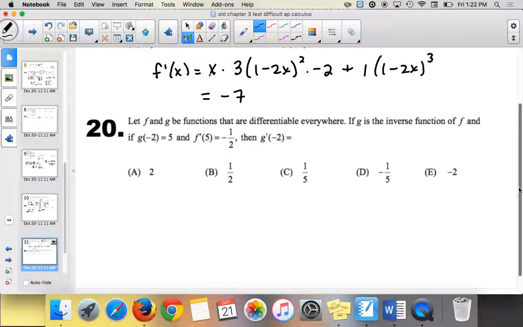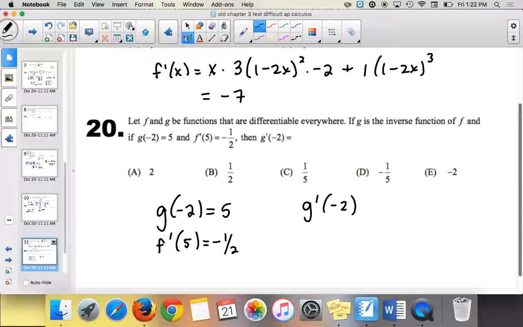All right, number 20. So it says let f and g be functions that are differentiable everywhere. If g is the inverse of f and g of -2 equals 5 and f prime of 5 is equal to -1/2, then what is g prime of -2? Okay, so that's a lot going on in that problem. It took me a couple reads to figure out what they are saying. What are all these values? And here's what works the best, I think. Replace your g with what it's equal to. We said g is the inverse function of f. So it's f inverse of -2 is equal to 5. And f inverse prime of -2 is what we're trying to find.